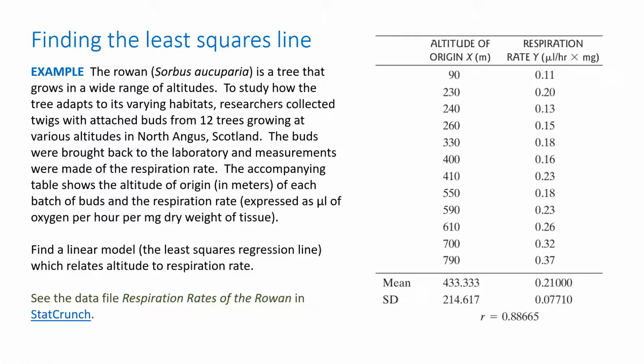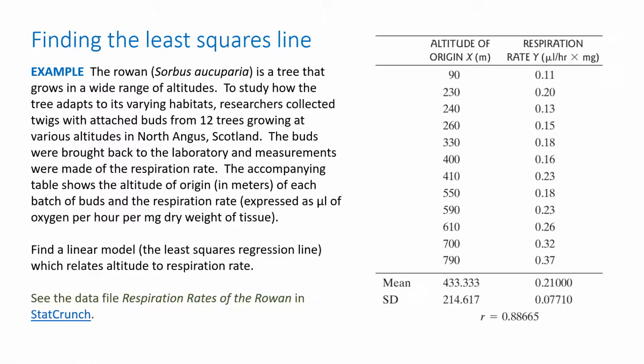So when we say that the slope is 0.0003, we're saying that we would expect the respiration rate to increase by 0.0003 per meter. That's how much is going up for every meter of altitude we change. So very slowly, it's going up very little.